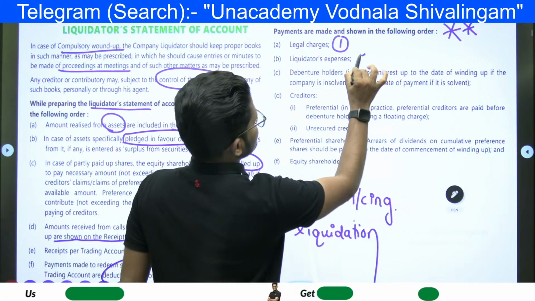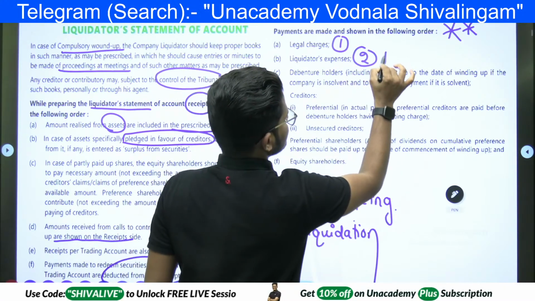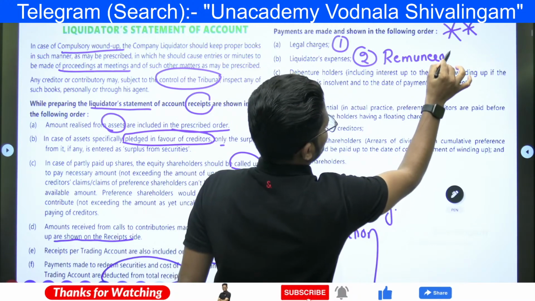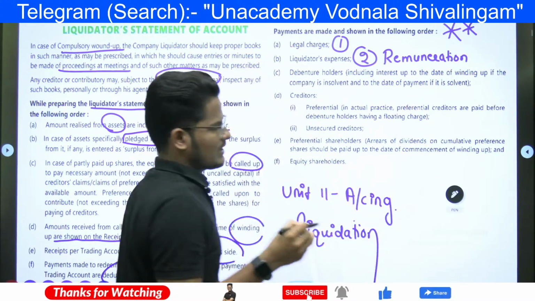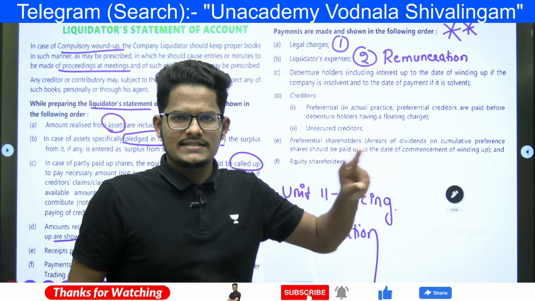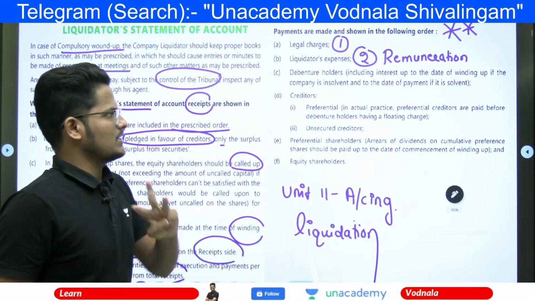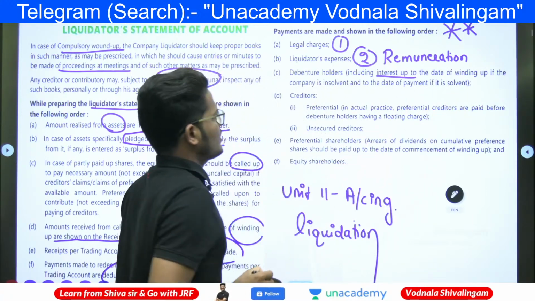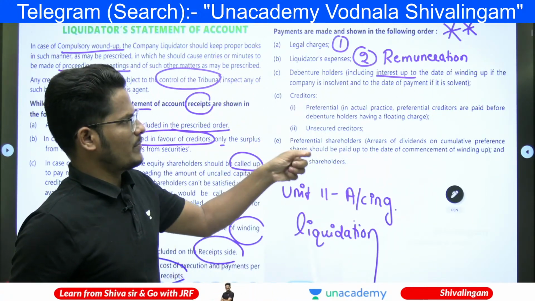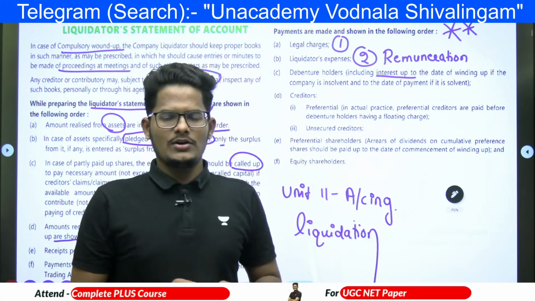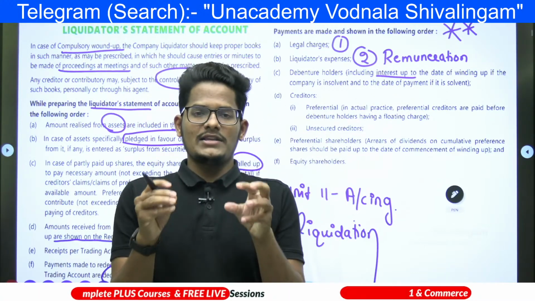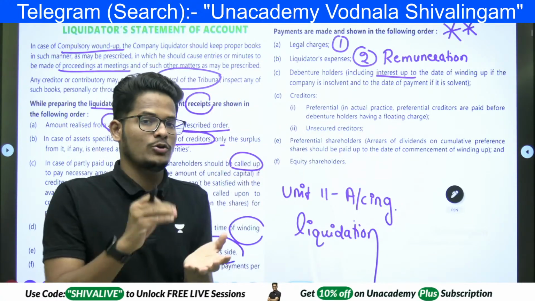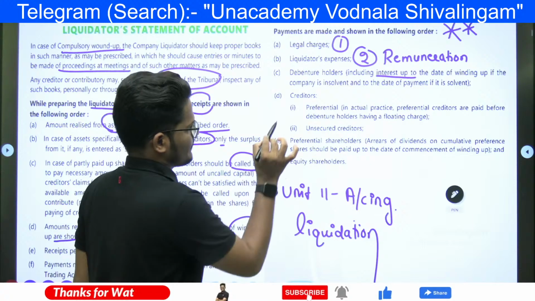After that, liquidator's expenses. Usually the liquidator's remuneration we need to pay. Remuneration means whatever the charges taken by the liquidator, that is the second order of the payment. Third order, debenture holders including the interest up to the date of winding up if the company is insolvent, and up to the date of payment if solvent. So debenture holders are a third category. For the debenture holder, we need to pay with the interest also, till the date of winding up, if the company is in a solvent position.